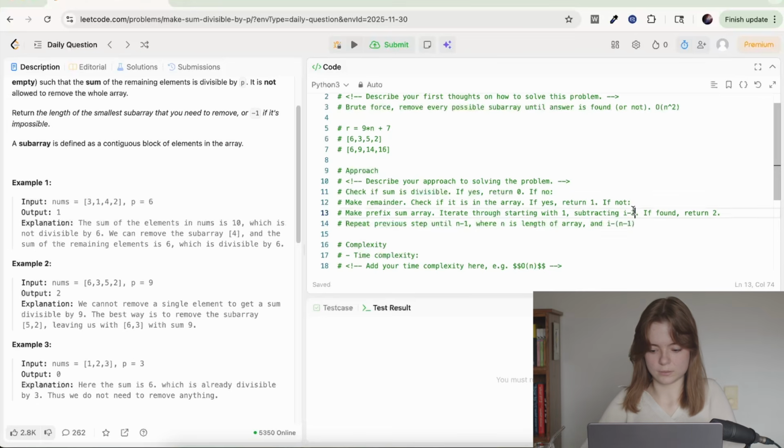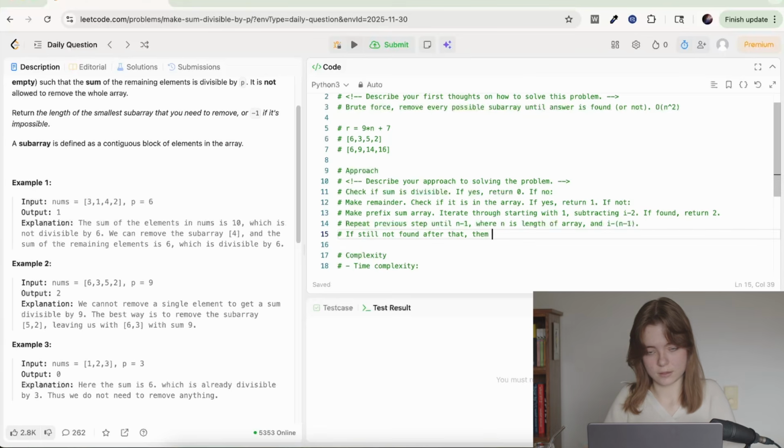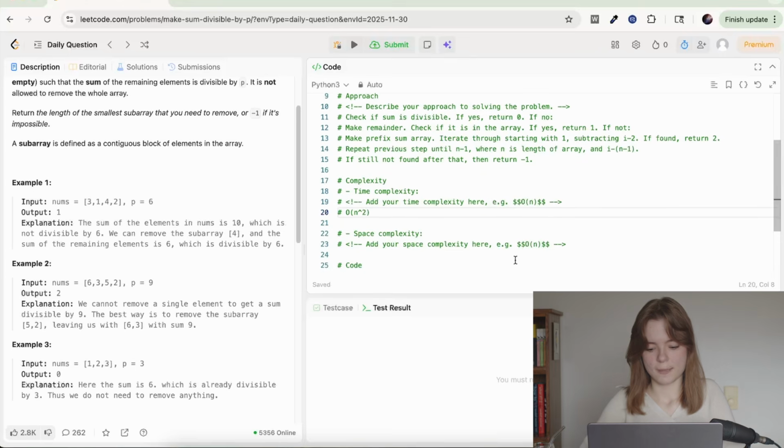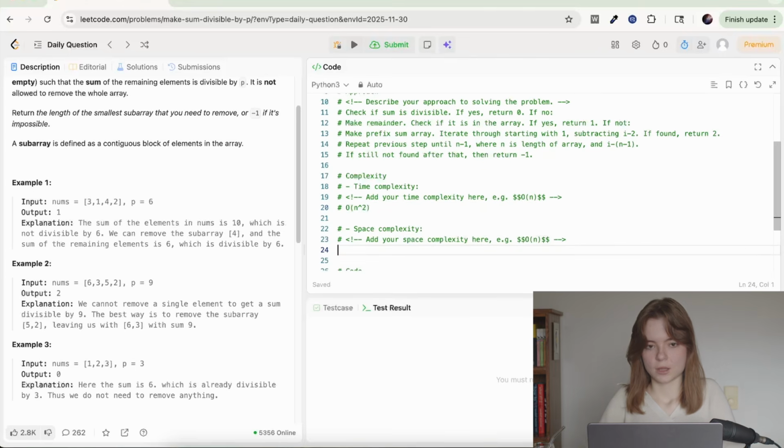So we keep incrementing this until n minus 1. If still not found after that, then return -1. Okay, that is a time complexity of, I believe, O of n squared, and space complexity, we are making a prefix sum array, so we need an additional O of n space.